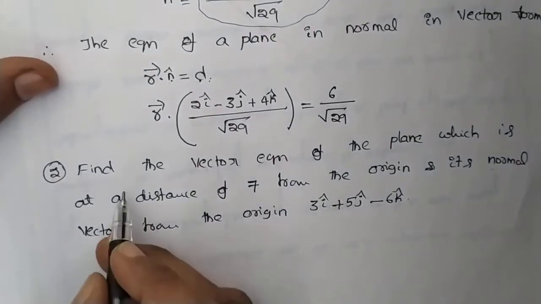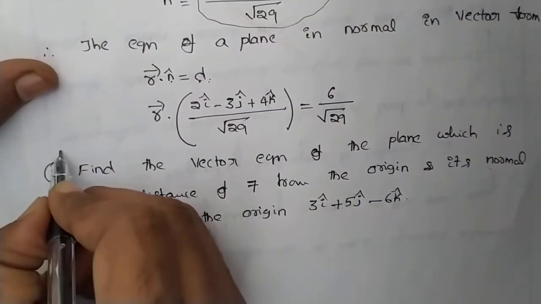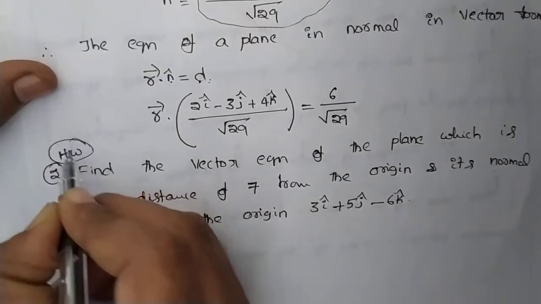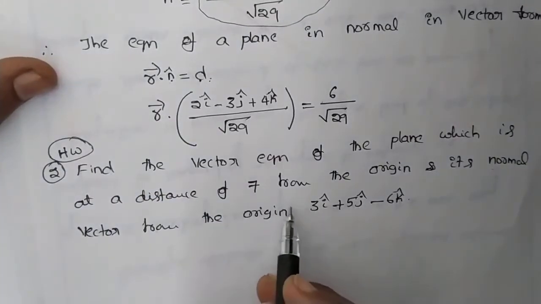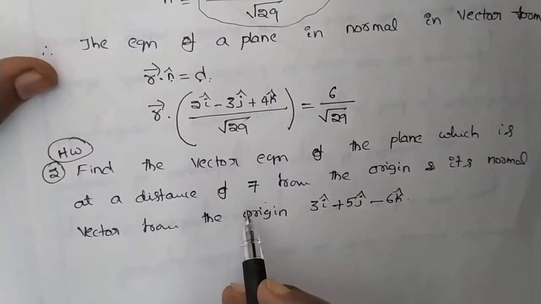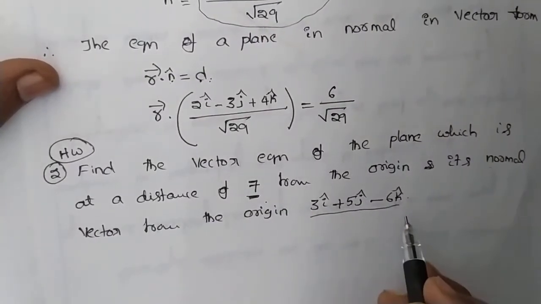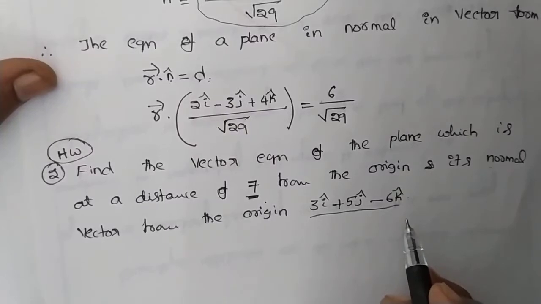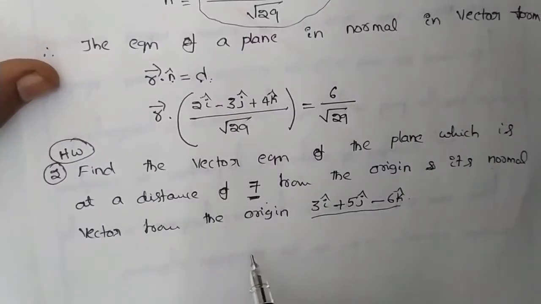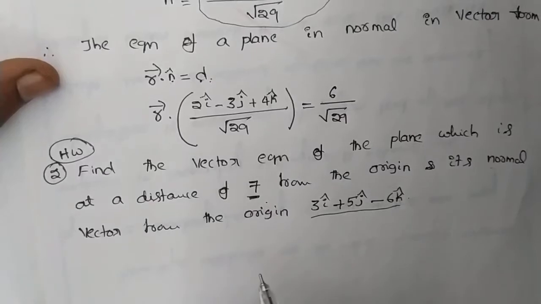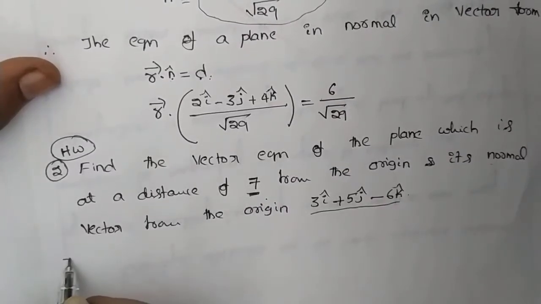It is also very similar to the previous one, just values are changed, that's it. It is the homework question for you. D is given, n vector is given. You just find out the equation of a plane in vector form. Okay. Now let us move to the third question.